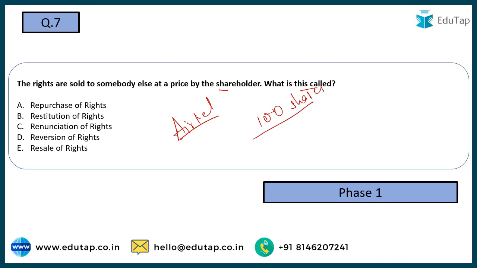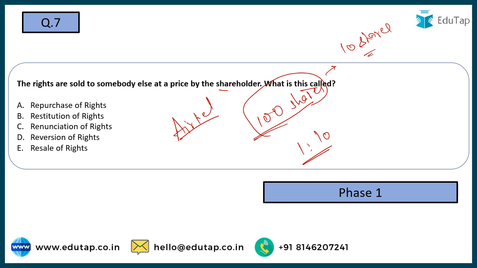Now Airtel gives me a right that for every 10 shares you can get one share. I am giving you this right. If you want to buy some new shares from me, you can get it. You can get one share for every 10 shares. Okay, if I am having 100 shares, I can buy 10 shares from Airtel at a concessional price at which Airtel is offering to me. Now I can either exercise this right which is being given to me by Airtel.